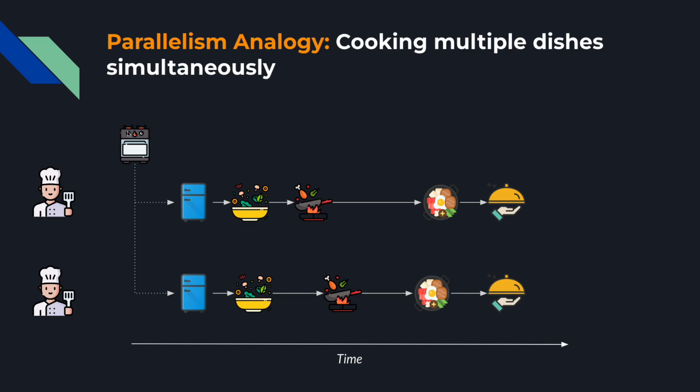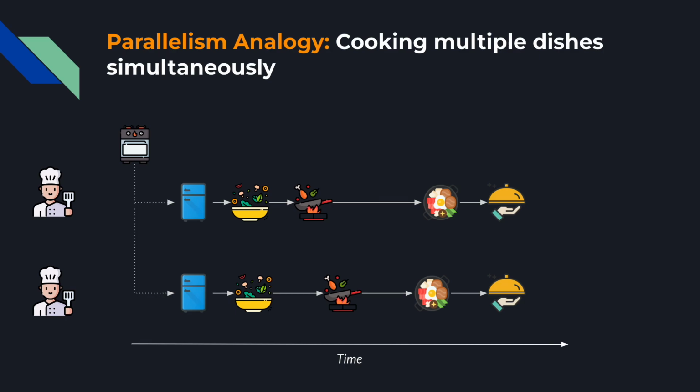First is the stove. Okay, now the stove is bigger and it has more capacity. It now has two burners, so it is now able to cook two dishes at the same time. Now, aside from that, to maximize the capacity of your bigger stove, you would also need to have another chef. Okay, so now two chefs are cooking two dishes at the same time. So that's how parallelism and concurrency are different.